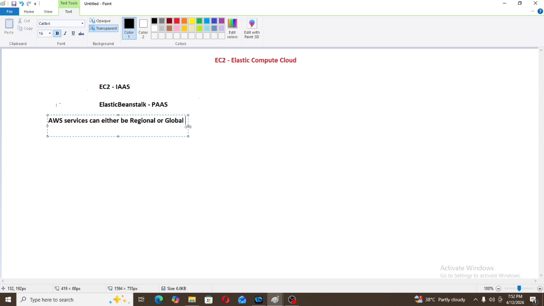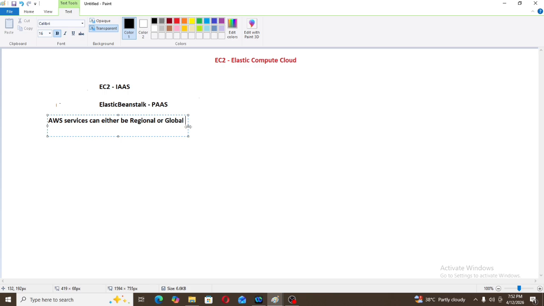There are some global services in AWS like Route 53, but there are rare services in AWS which are global. Rest of the services are regional. As we go through the services, I will tell you which service is regional and which service is global. So EC2 is a regional service.